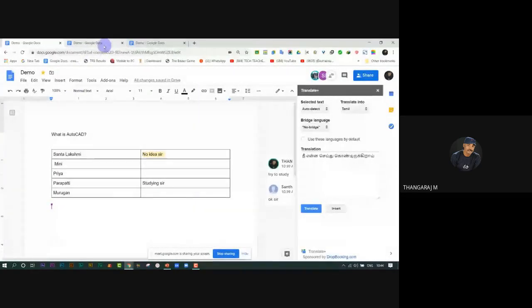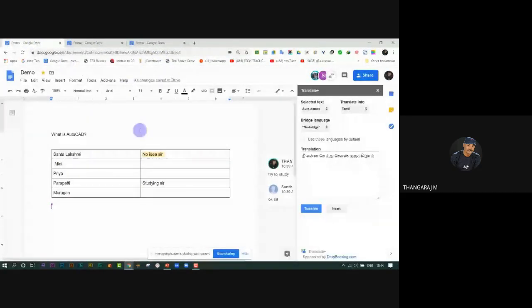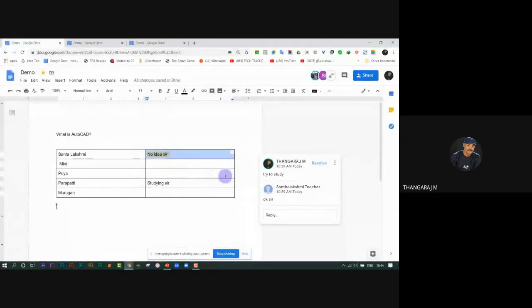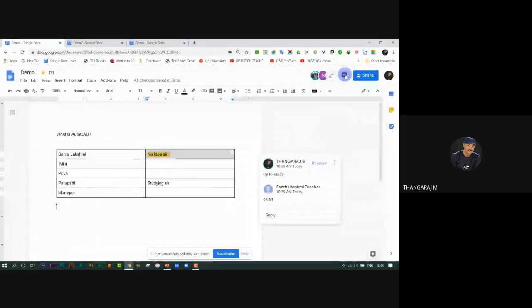Then they get permission to click and edit the docs. Close it. You must select this and add comments. Comments will appear here. Then you may know who is the response to you.